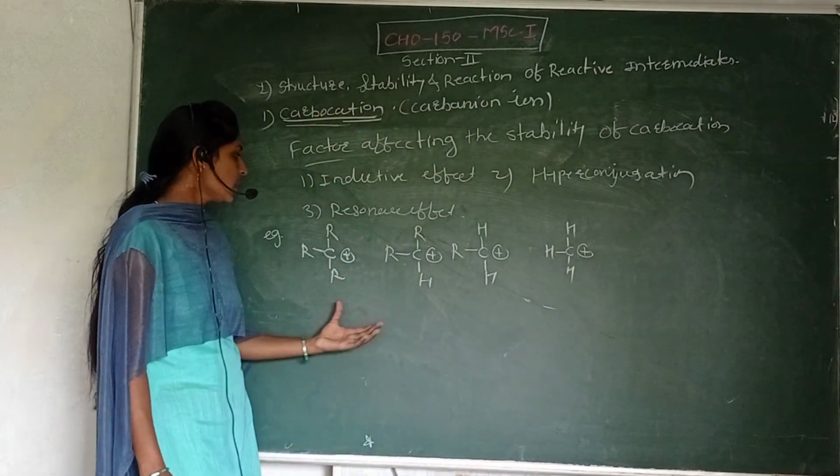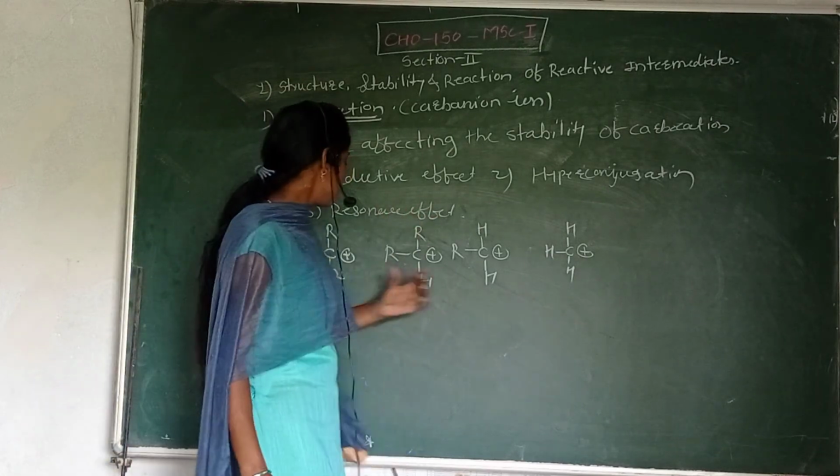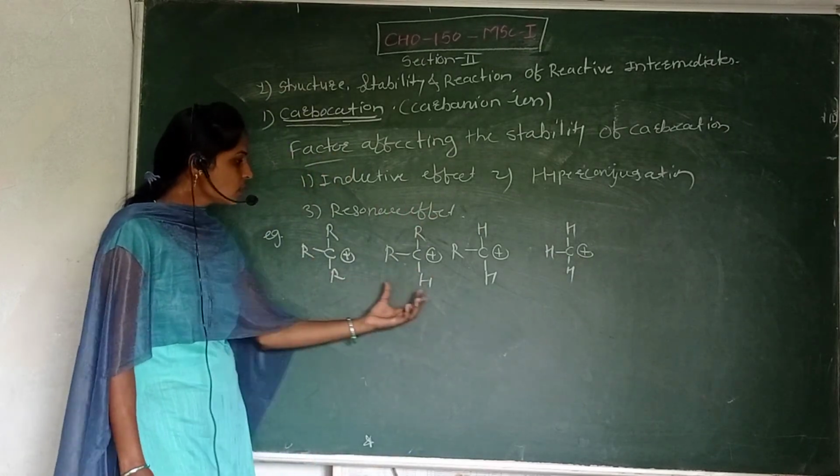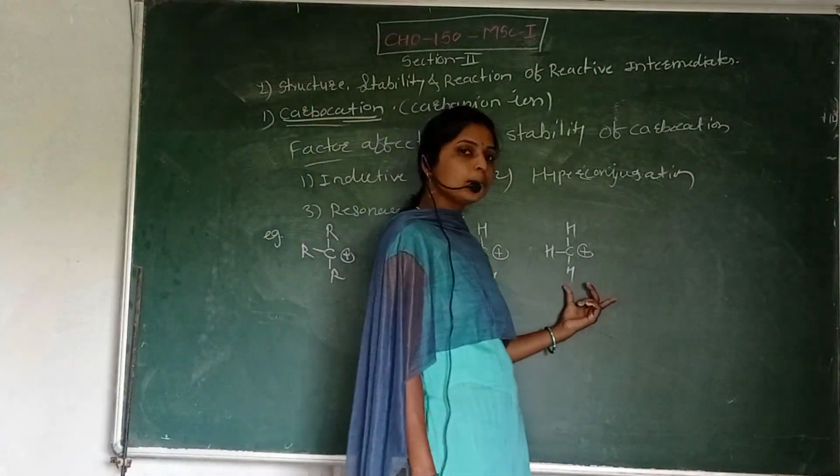See here, these are the examples for discussing the factors. This is the tertiary carbocation, this is the secondary carbocation, this is the primary carbocation, this is the methyl carbocation.